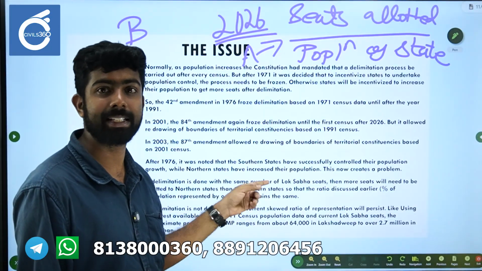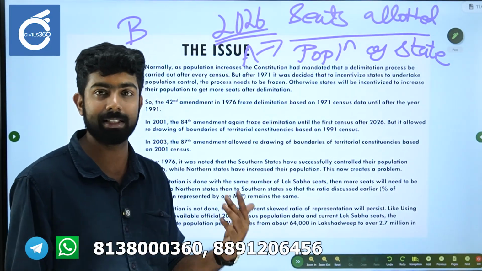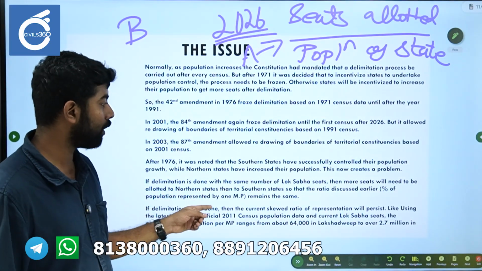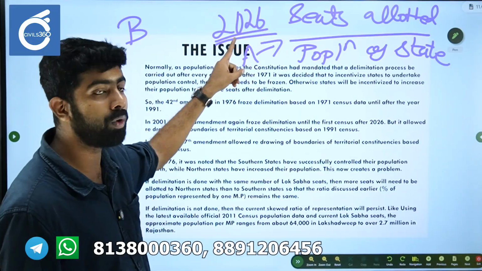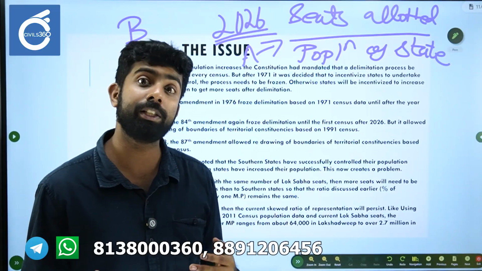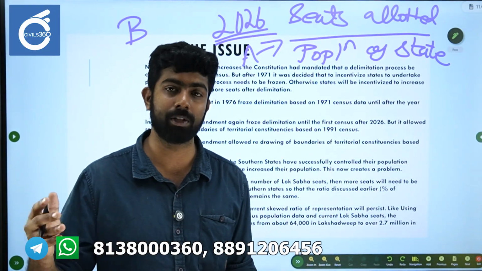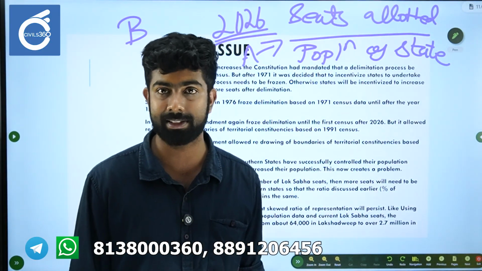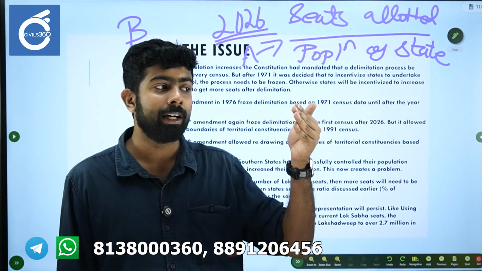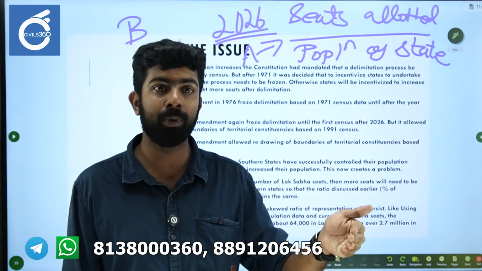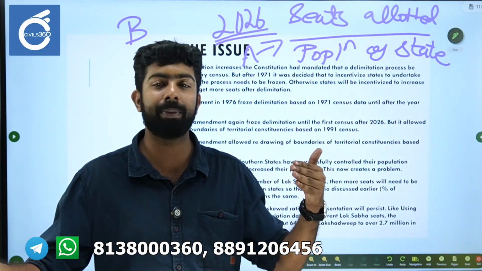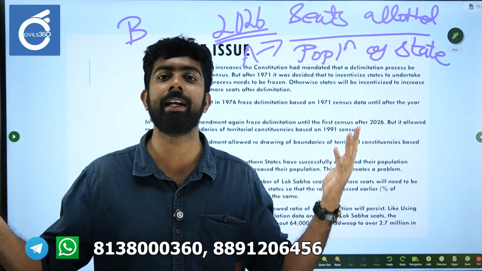Basically in India what is happening is the southern states were successful. So B actually represents southern states. If the delimitation is done now, the southern states will suffer. But what happens if the delimitation is not done? As of now it is using the 1971 census, right? But the population has now increased to such a level that the number of people one MP represents is highly skewed. Like one MP might be representing about 20 lakh, 25 lakh.